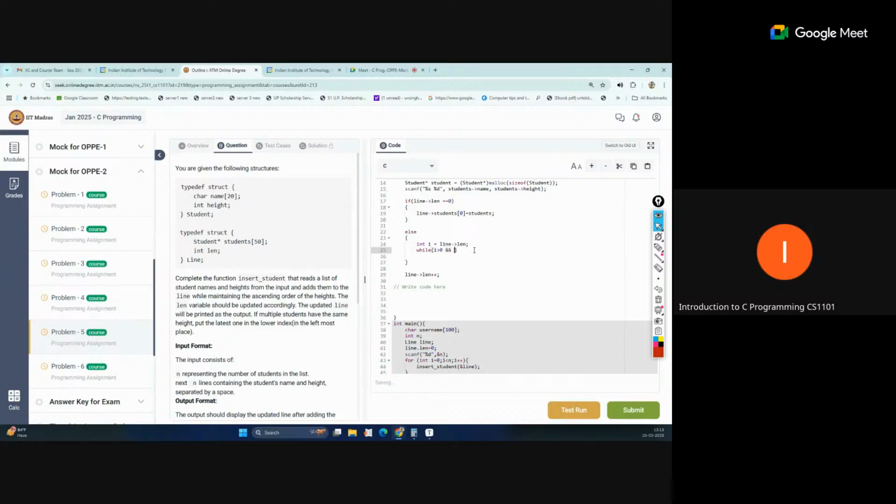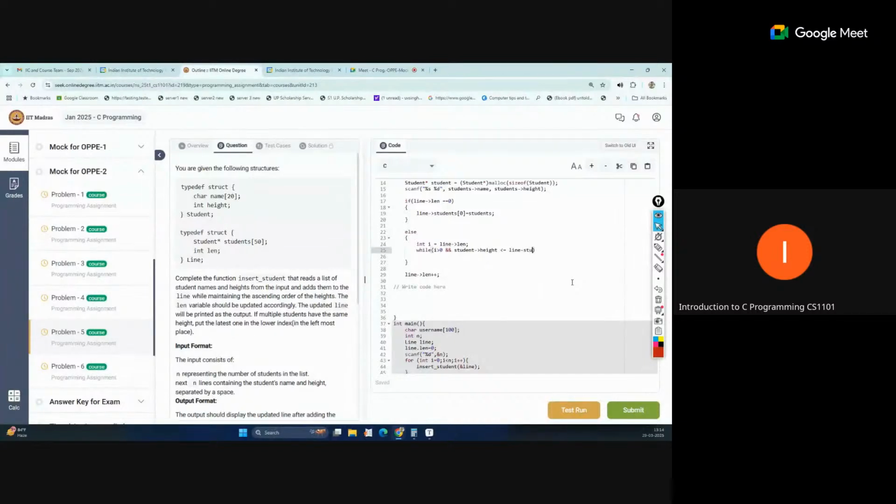That means if our order is not in the correct order, that student pointer height is less than or equal to the line of the last student. Okay, so this is the correct student height.